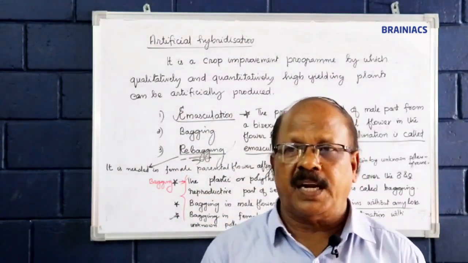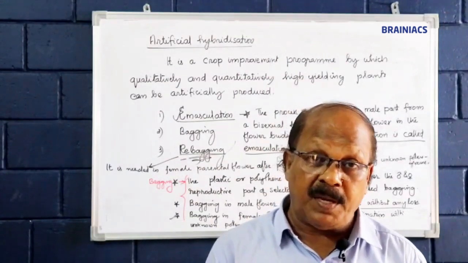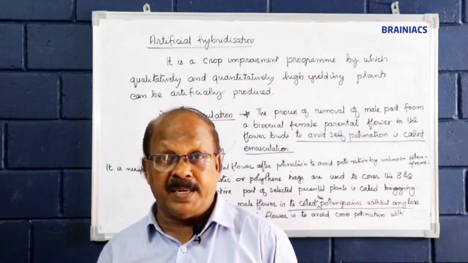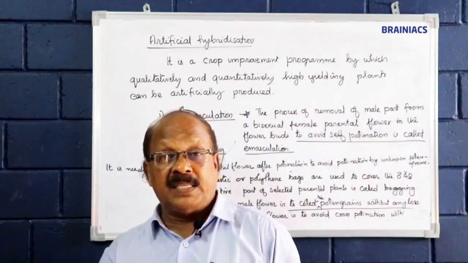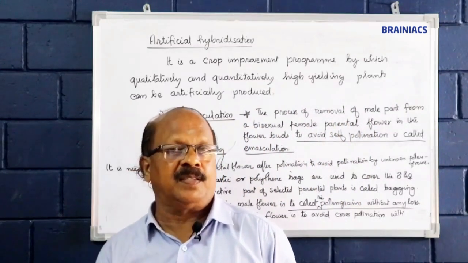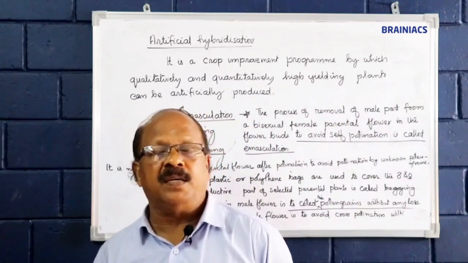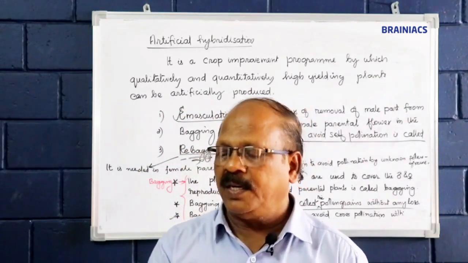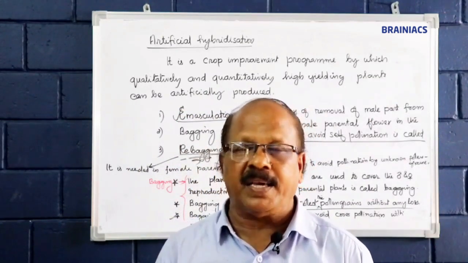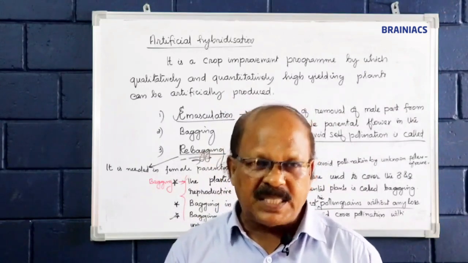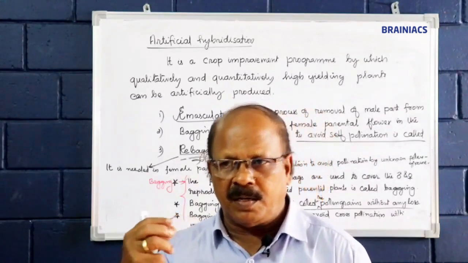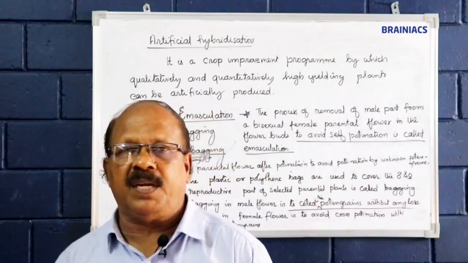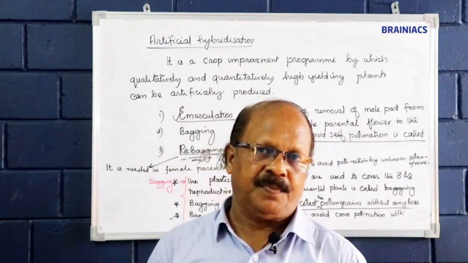We know some unknown pollen grains may grow at a greater speed than the selected parental pollen grains, and that is why after pollination rebagging is needed. Okay, so emasculation, bagging and rebagging are some steps in connection with artificial hybridization.